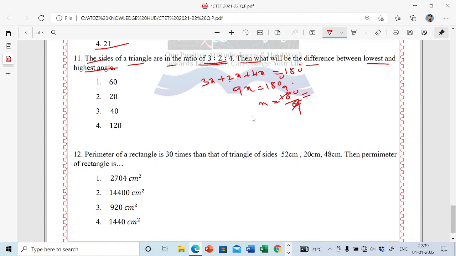Sorry, x equals 180 divided by 9. 9 ones are 9, 9 twos are 18, 9 zeros are 0. So the value of x here is 20.